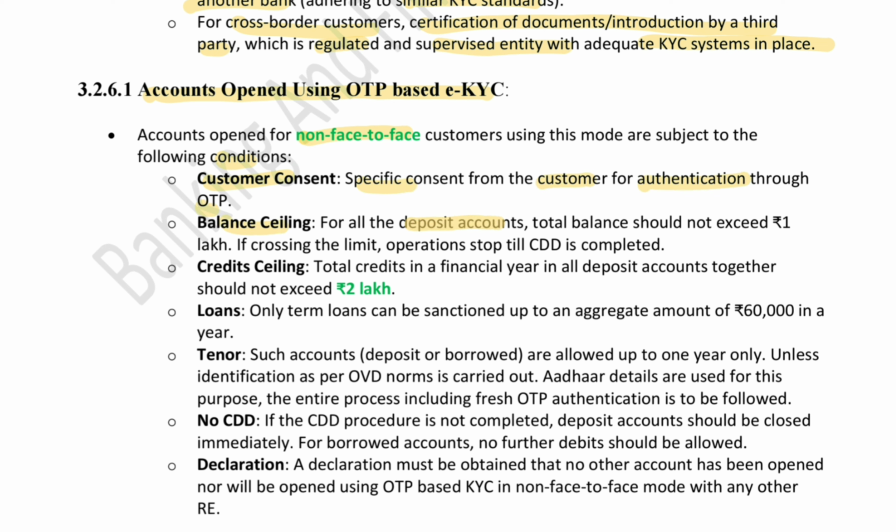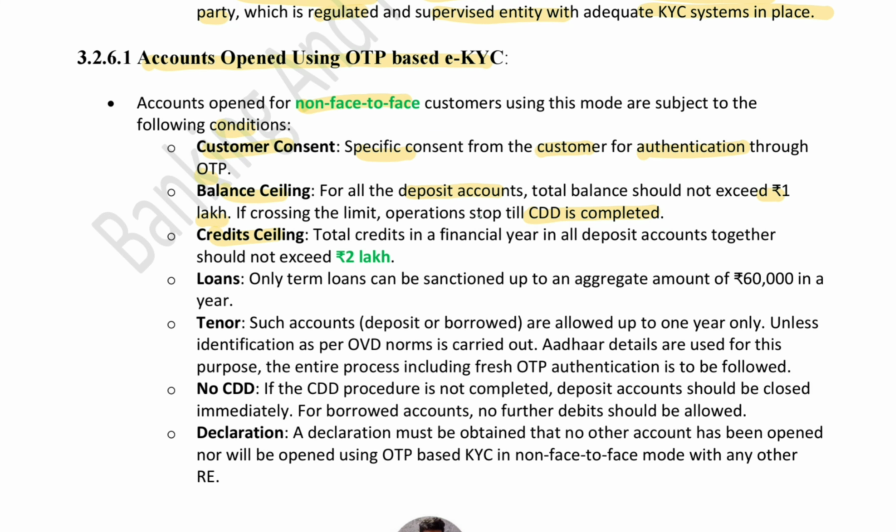Balance ceiling: for all the deposit accounts, the total balance should not exceed 1 lakh. If crossing the limit, then the operation of the account should be stopped until customer due diligence is completed. Credit ceiling: the total credits in the financial year in all deposit accounts should not exceed 2 lakh. Then loans: only term loans can be sanctioned, up to 60,000 in a year.